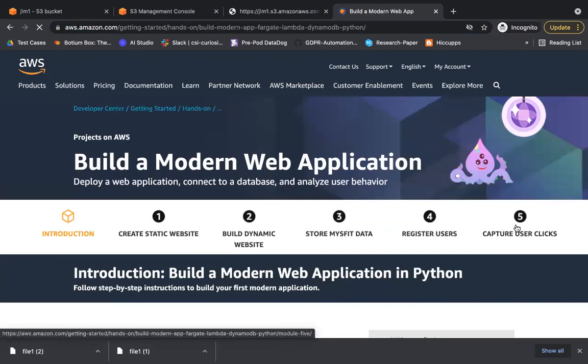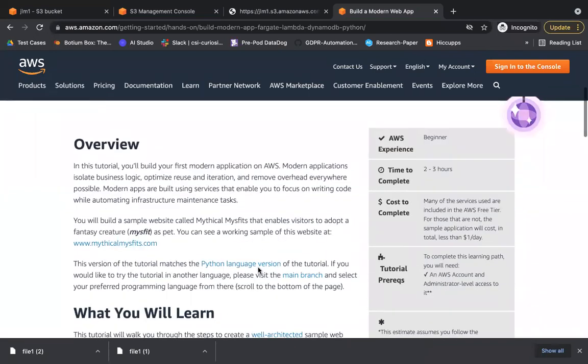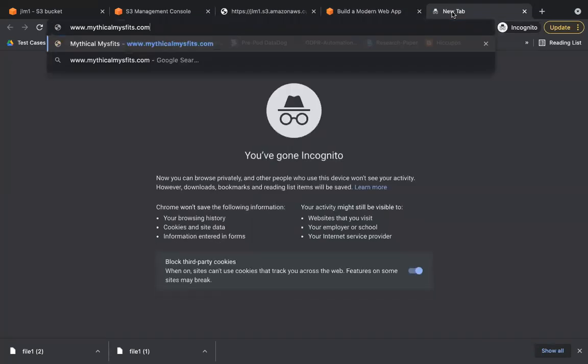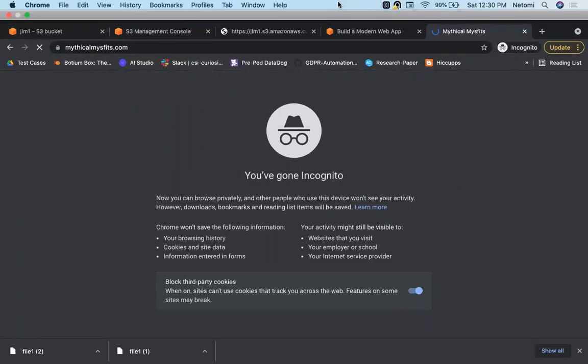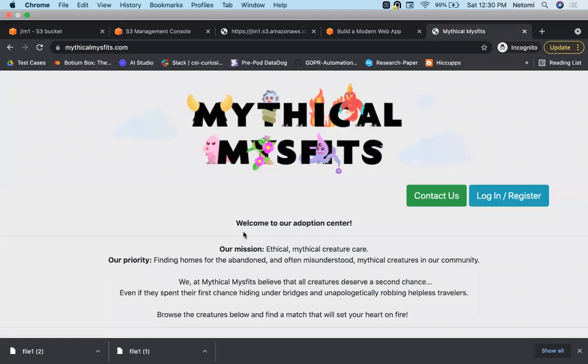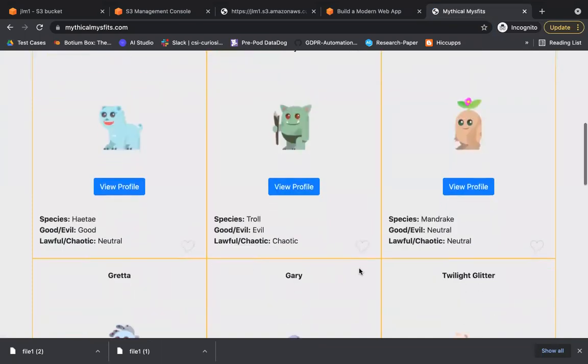As you know, any website has two things: something which is static, and then there is dynamic content on that website. Today, using S3, we are going to store the static content of the website. Yeah, so this is the site. It says welcome, you can adopt any profile.